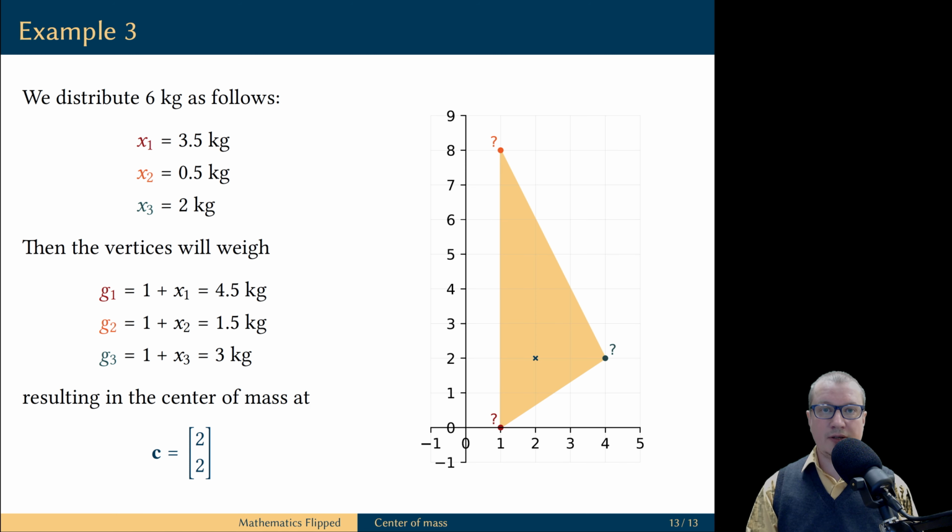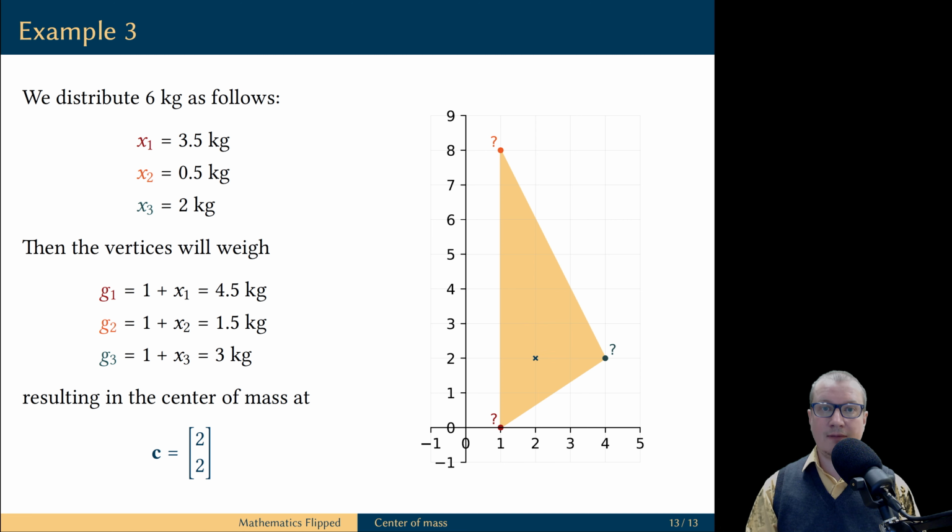In turn, this means that we need to add 3.5 kilograms to the first vertex, and so the new weight of the first vertex is 4.5 kilograms. We need to add 0.5 kilograms to the second vertex, and the new weight of the second vertex becomes 1.5 kilograms. And we need to add the weight of 2 kilograms to the third vertex, and the new weight of the third vertex becomes 3 kilograms.